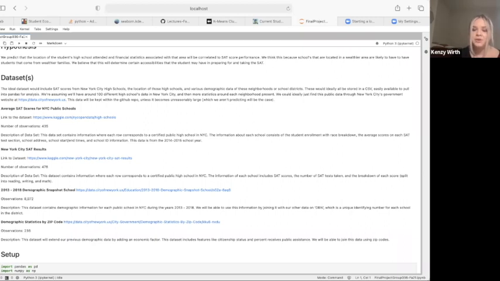And then we would also be storing this in a CSV, which would be easily available to pull into Pandas for analysis. And we're assuming to have around 100 different high schools in the New York City data set and more statistics around each neighborhood that these high schools are in. And then we will also be able to pull this data through New York City's government website, which is also linked right there. And the data will be kept within the GitHub repo unless it becomes unreasonably large, which we aren't predicting will be the case. But that is all for the data sets.